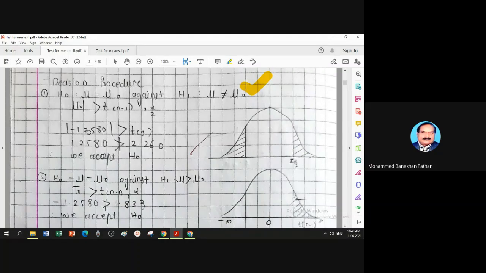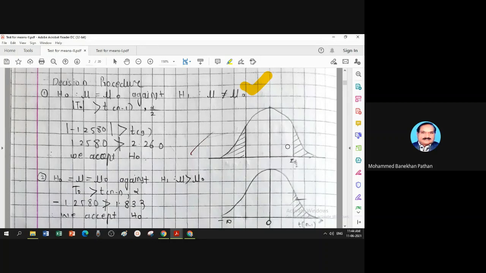Now you can see the absolute of calculation is greater than table? Absolute is 1.25, and table with alpha by 2 is 2.26. So absolute is not greater than table, so you have to accept H naught. Usual decision is: calculated value greater than table, you reject, otherwise accept.